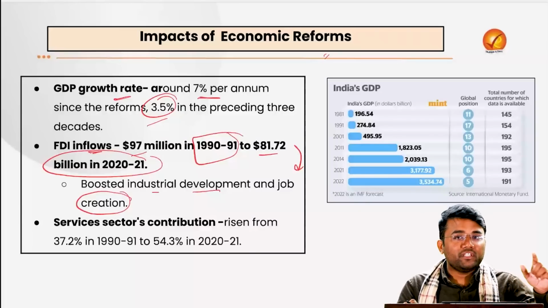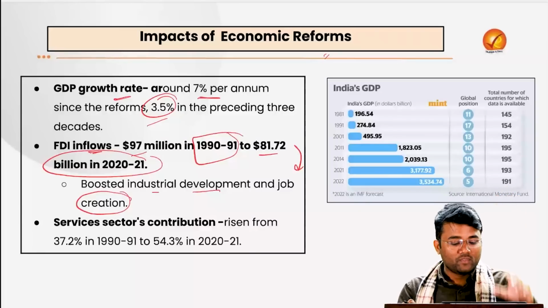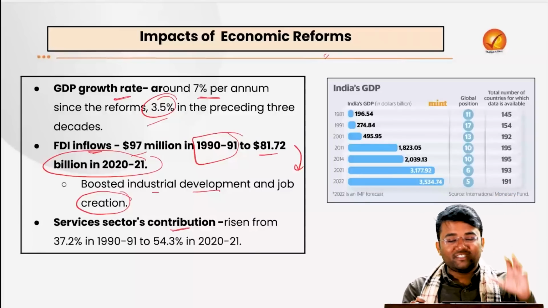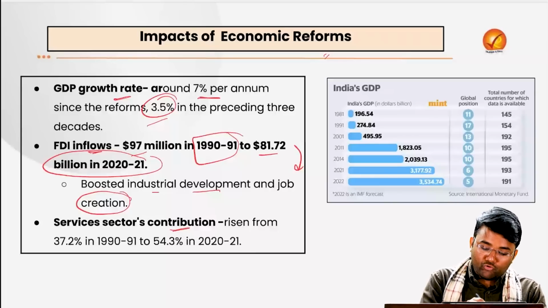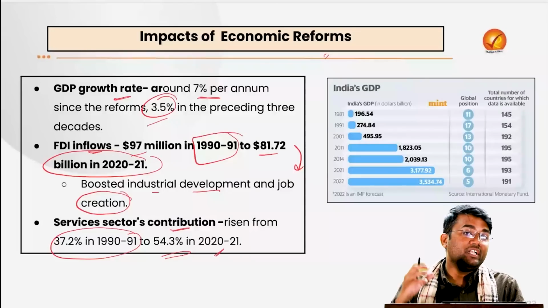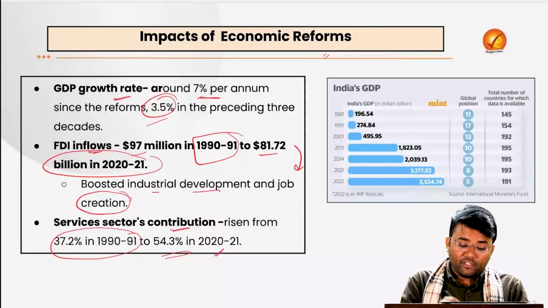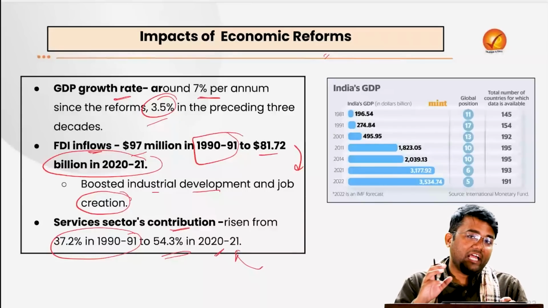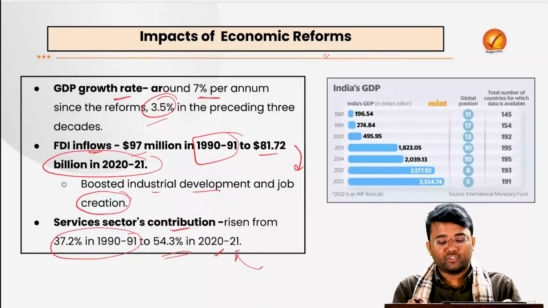Also, the service sector contribution has risen from 37.2% in 1991 to 54.2% in 2020-21, and this has been an important area that has helped in giving people proper jobs.